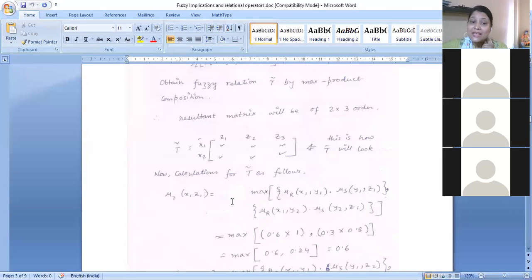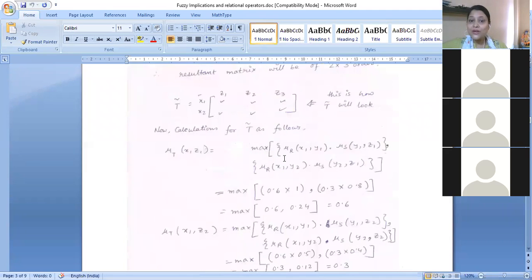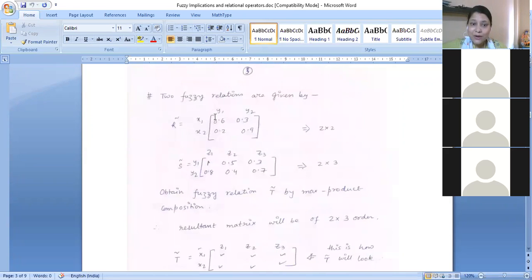So whenever we have x1 and z1, that means x1 and z1. So automatically x1 means what? x1 means we need to consider the whole row, and obviously we are having the z1. Z1 means we have to consider the whole column as well. Fine. So that is why we are going to write it down that max of mu r x1 y1 product of y1 z1. That means x1 y1, this degree of membership, multiplied by y1 z1, this